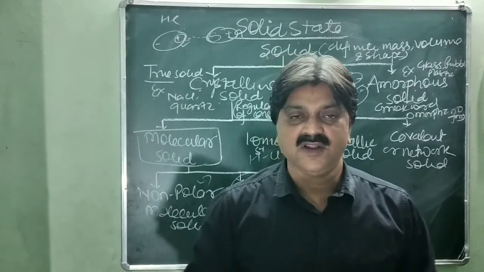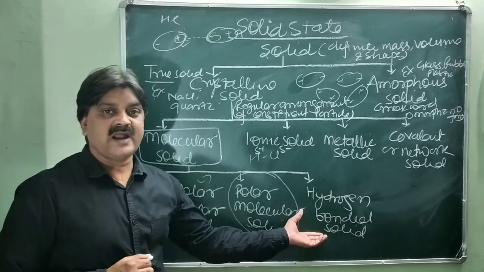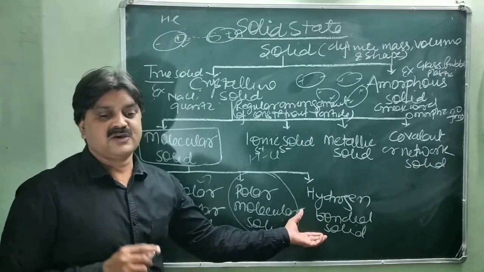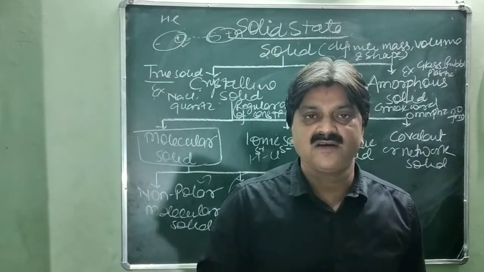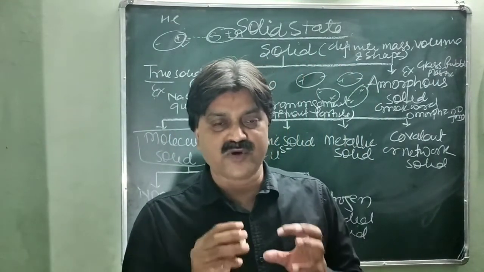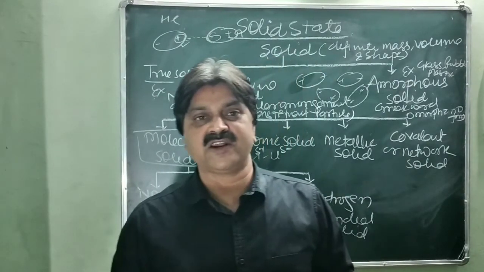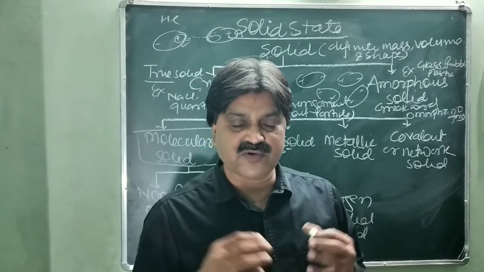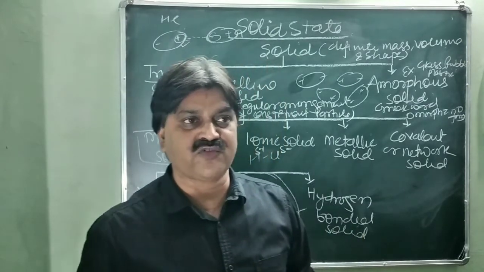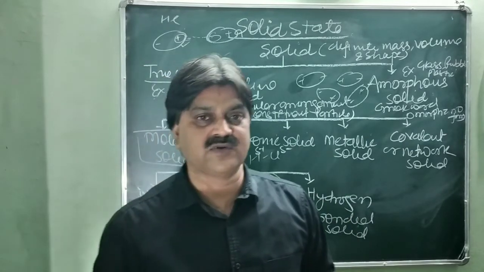Third one, this is hydrogen bonded molecular solid. What is hydrogen bonded molecular solid? The molecule of such solid contains a polar covalent bond, in which hydrogen is bonded with a more electronegative atom like fluorine, oxygen and nitrogen, and forms a solid which has a greater force of attraction as compared to the first two molecular solids, non-polar and polar.